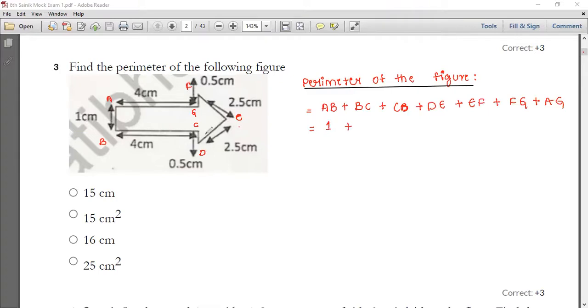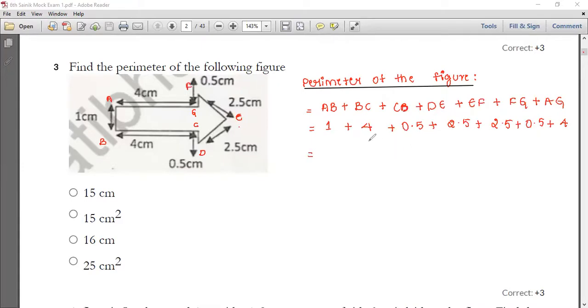BC is 4 centimeter. CD is 0.5 centimeter. DE is 2.5. EF is 2.5. FG is 0.5 again. And AG is 4.